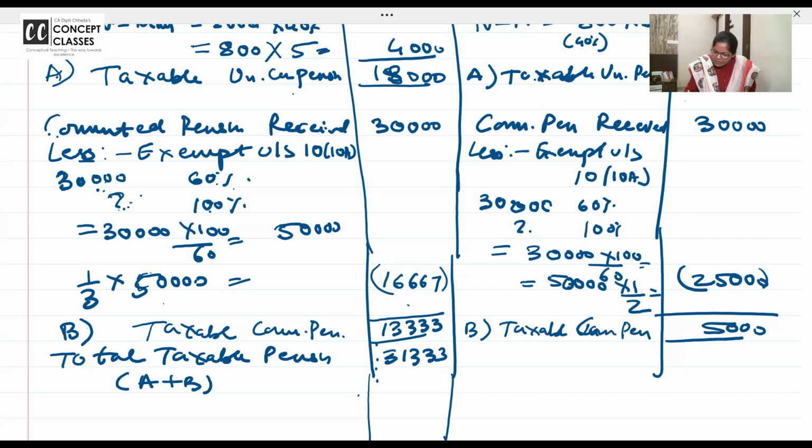Commuted pension. And now A plus B, taxable, 23,000 total pension, 23,000.